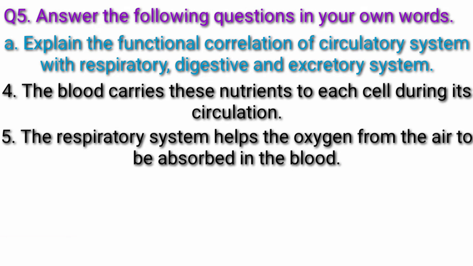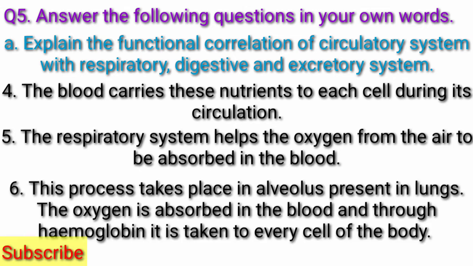The respiratory system helps the oxygen from the air to be absorbed in the blood. This process takes place in alveolus present in the lungs. The oxygen is absorbed in the blood and through hemoglobin it is taken to every cell of the body.